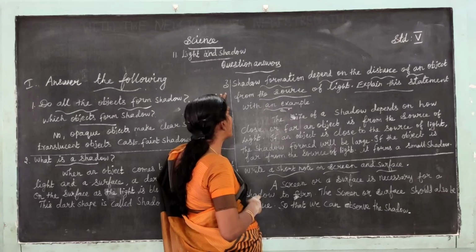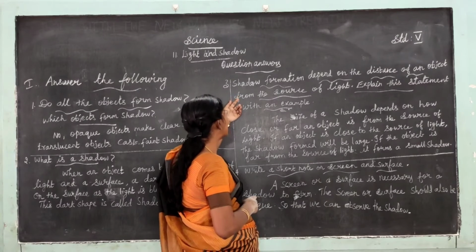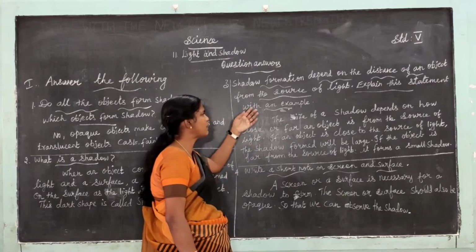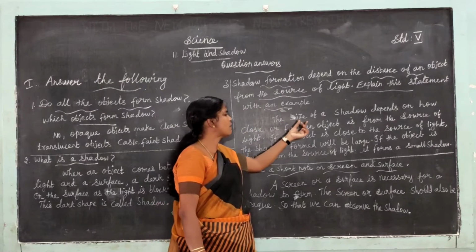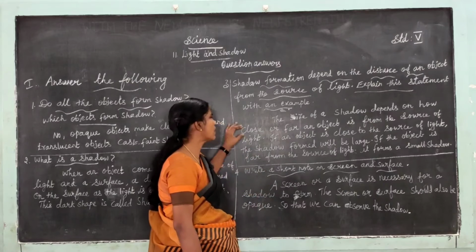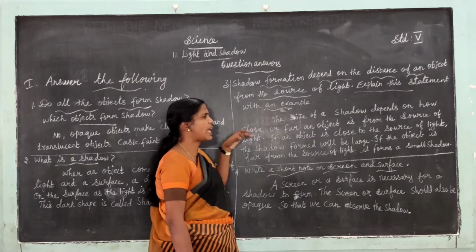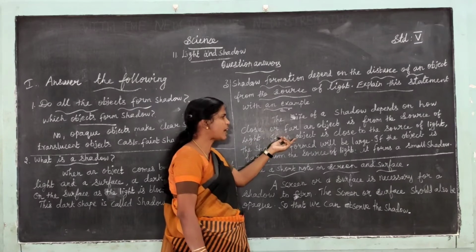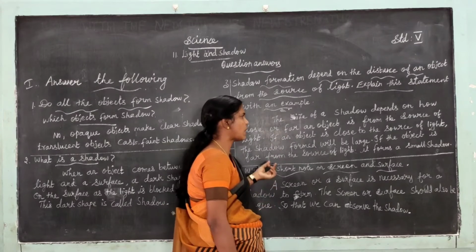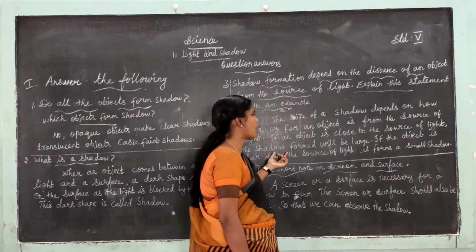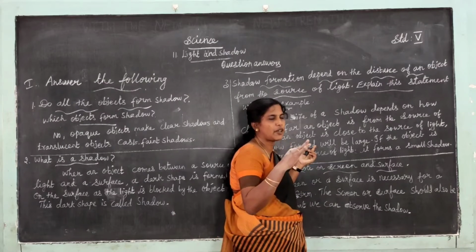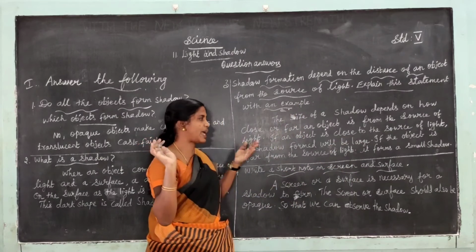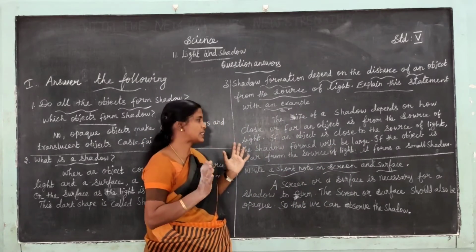Third one: shadow formation depends on the distance of the object from the source of light. Explain this statement with an example. The size of a shadow depends on how close or far an object is from the source of light. If an object is close to the source of light, a large shadow is formed. If the object is far from the source of light, it forms a small shadow.